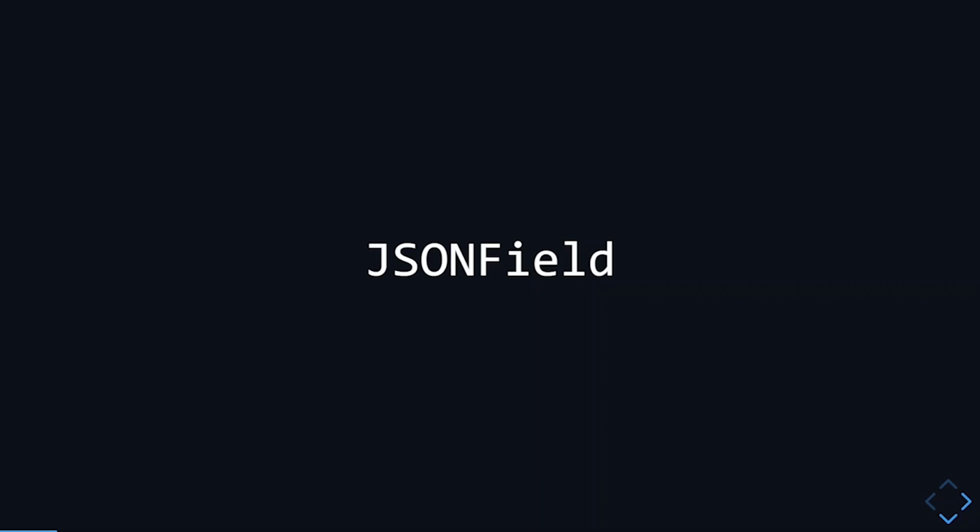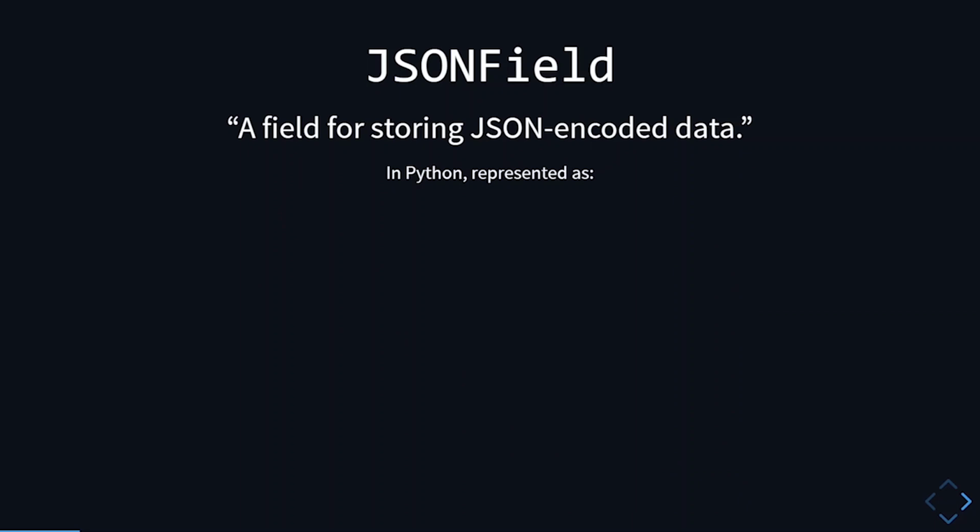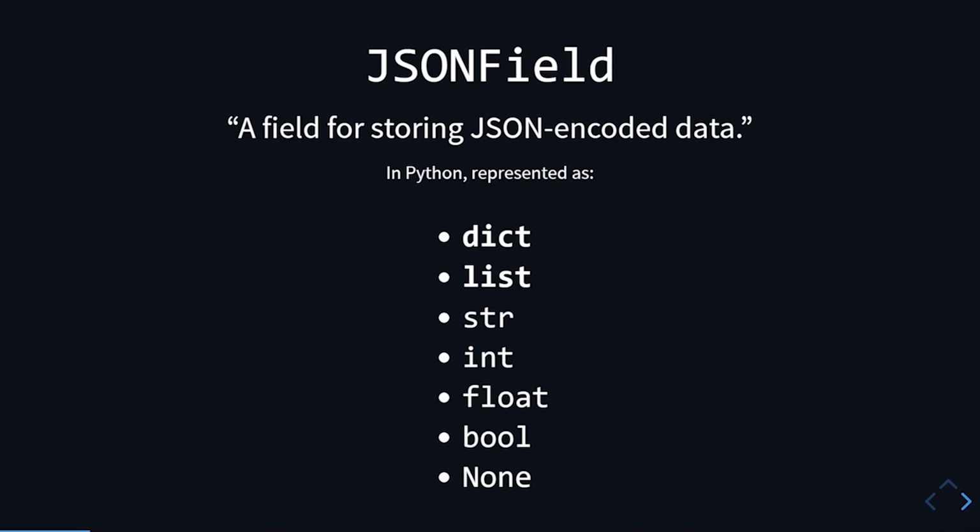But what exactly is JSON field? I'm just going to quote the Django docs here because we all know that the docs are awesome. So it says that JSON field is a field for storing JSON encoded data. In Python, the data is represented as dictionaries, lists, and the basic types that we see in Python.